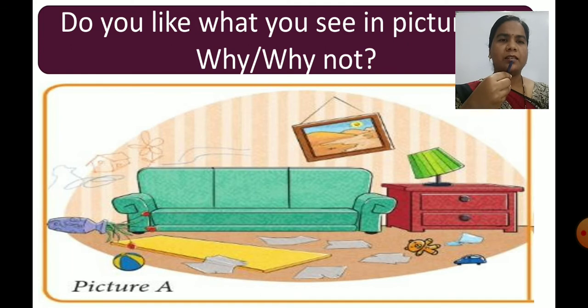So children, it doesn't look good, and that's why we don't like it. We always like clean, neat and tidy things and rooms also. So we don't like picture A, because the things are not in their places. Getting?